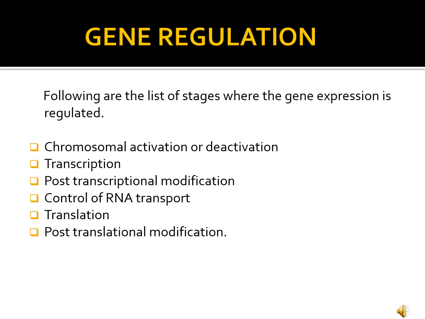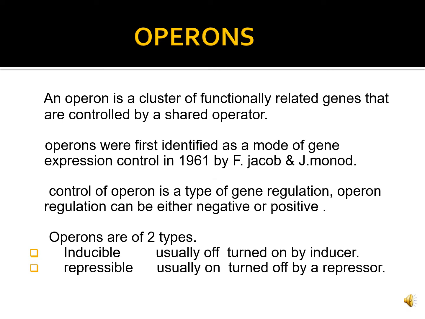Following is the list of stages where gene expression is regulated. Primarily, gene expression is regulated at the transcription level. Operons are functional units of DNA containing a cluster of genes under the control of a single promoter. Operon regulation is a type of gene regulation that enables an organism to regulate gene expression depending on environmental conditions.